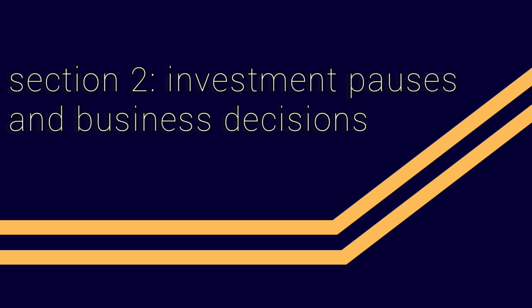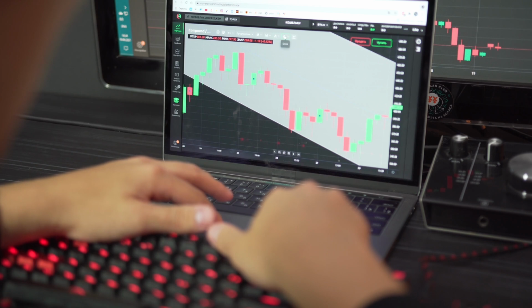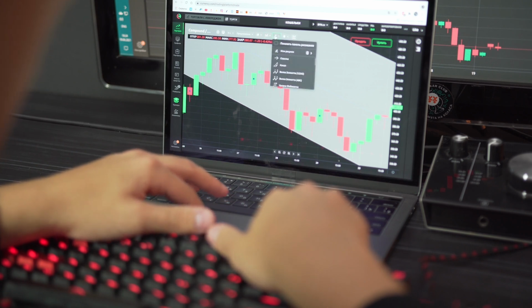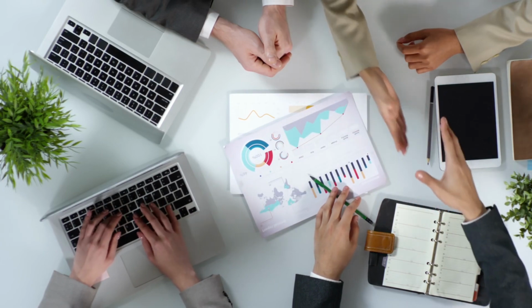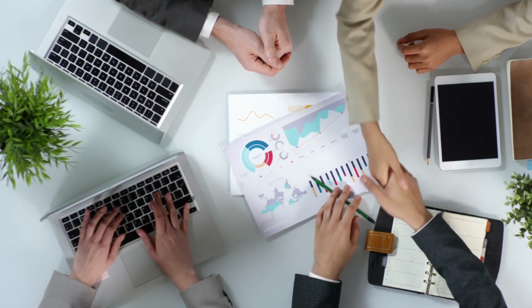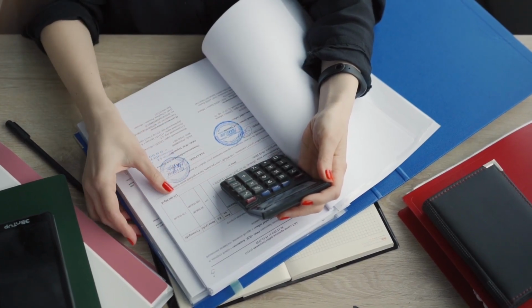Section 2: Investment pauses and business decisions. For many companies, the months around an election are a time to hold off on big investments or expansions. Imagine running a business and facing potential regulatory or tax changes. You'd probably wait to make any major decisions until there's a clear path forward.